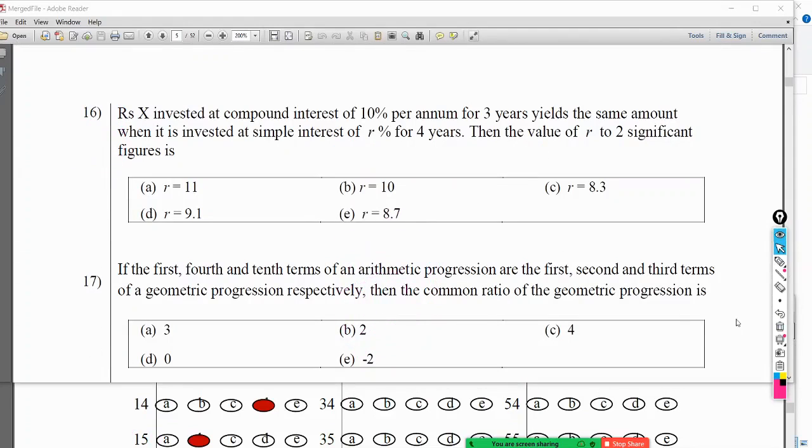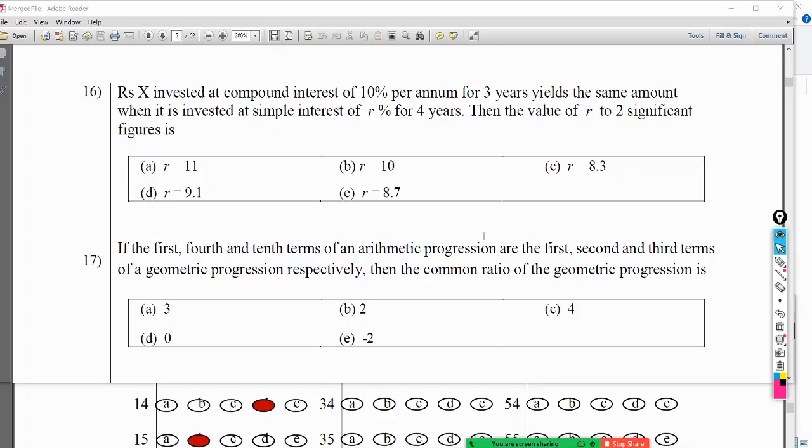16. Rupees X invested, compound interest. I thought compound interest they won't ask, but they have asked. Compound interest question. So that is an unfair thing, but anyway, even I can't remember the compound interest formula. The simple interest formula I can remember, I equals PTR divided by 100. Right? I equals PTR divided by 100. So that is simple interest.